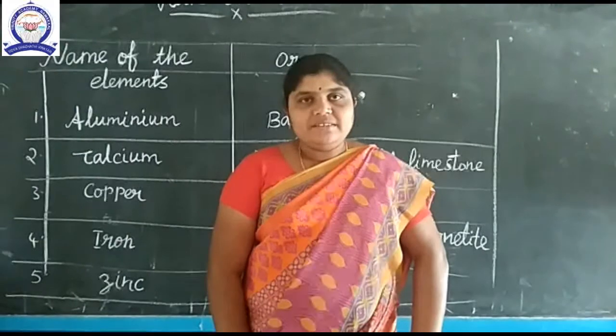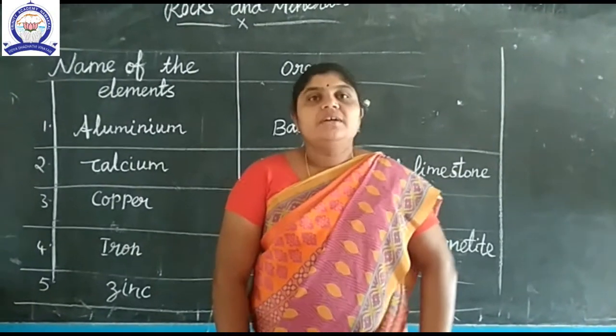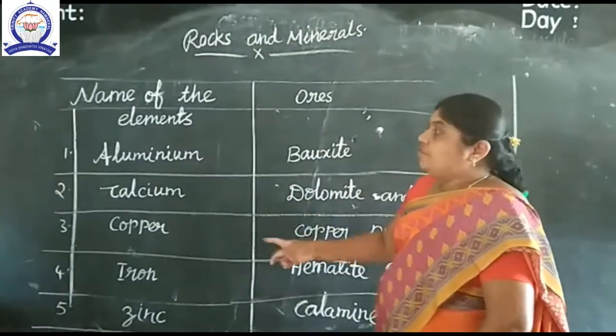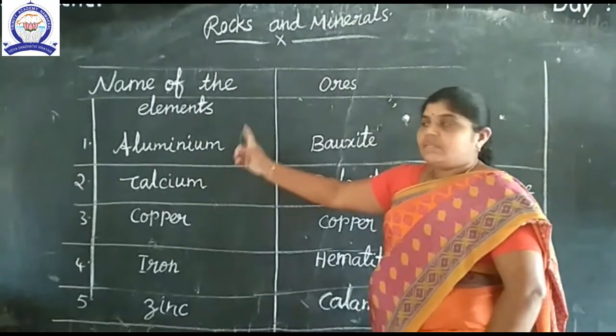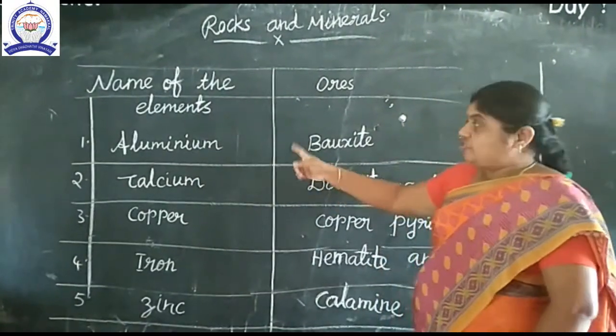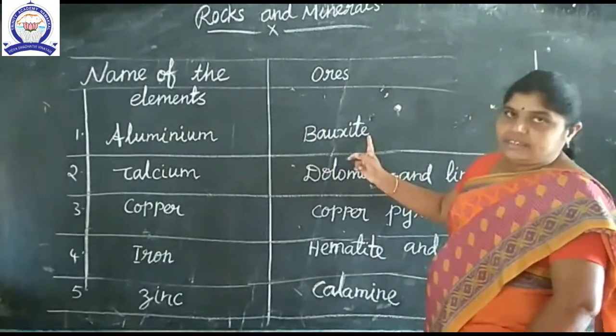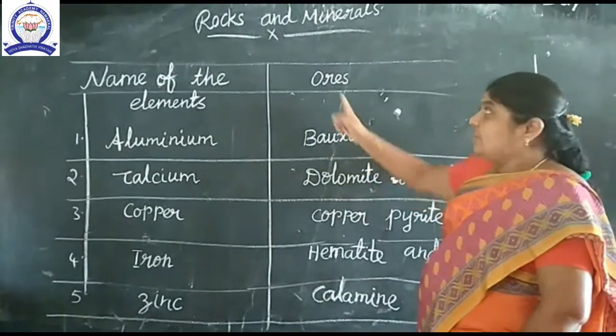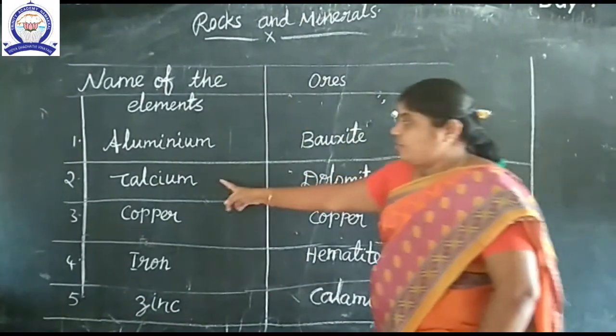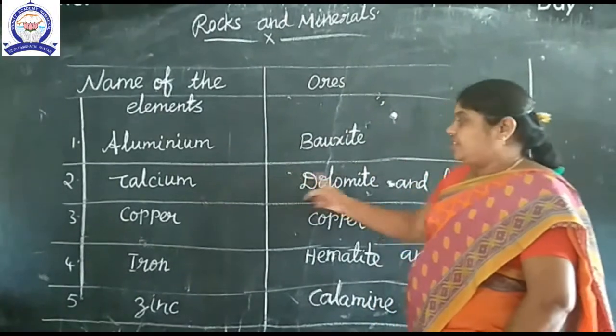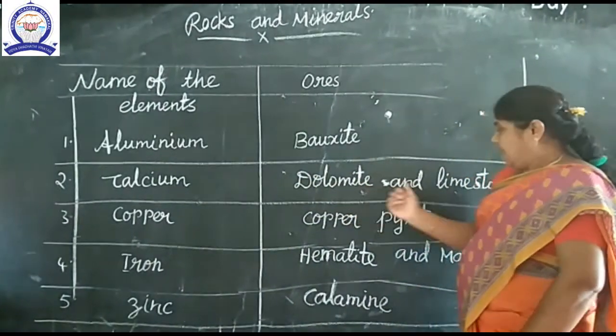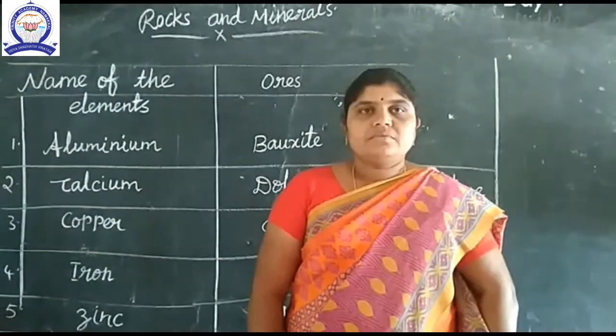Some elements and their uses. See the board. First one is aluminium. Aluminium is extracted from bauxite. Bauxite is the ore. Second one, calcium, extracted from dolomite and limestone.